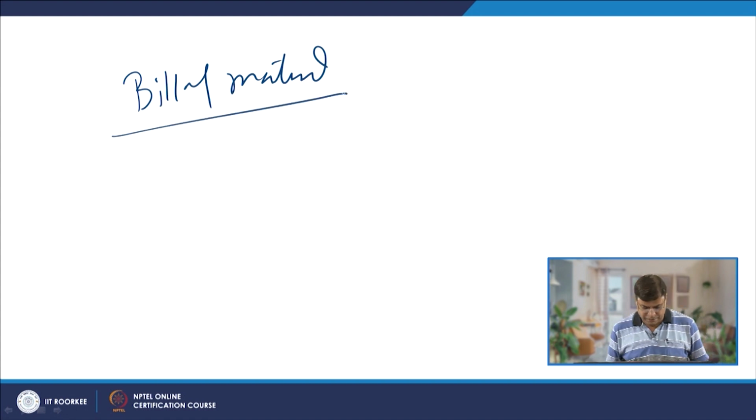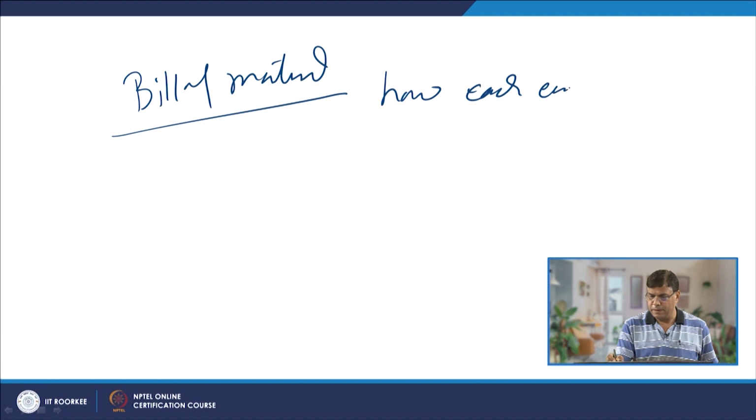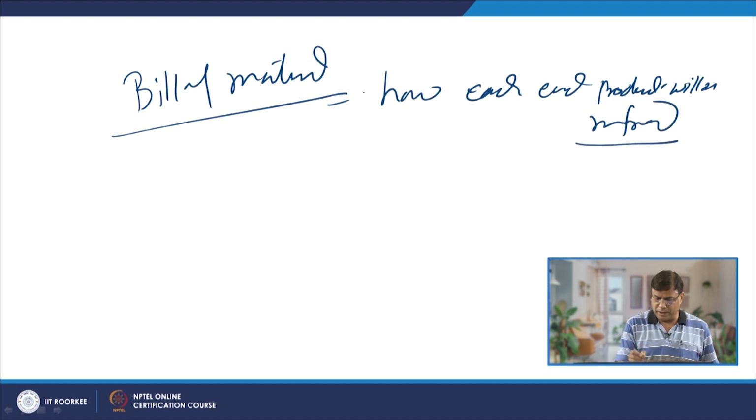Bill of material basically indicates how each end product will be manufactured. This is one.